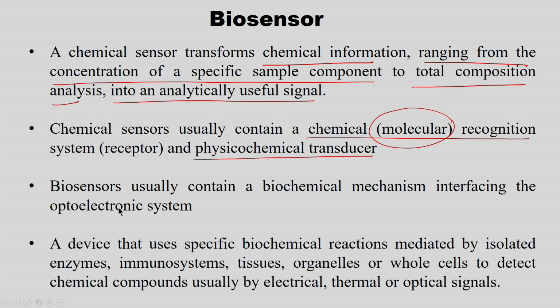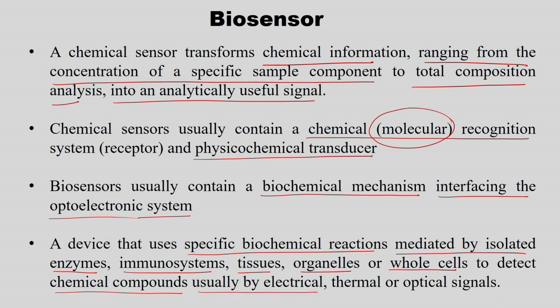In the biosensor, it usually contains the biochemical mechanism. Here it is a chemical recognition. So, here it is a biochemical mechanism interfacing the optoelectronic system. Optoelectronic system is nothing but a transducer and further processing. A device that uses the specific biochemical reactions mediated by isolated enzymes, immunosystems, tissues, organelles or whole cells to detect the chemical compounds, usually by electrical, thermal or optical signals.